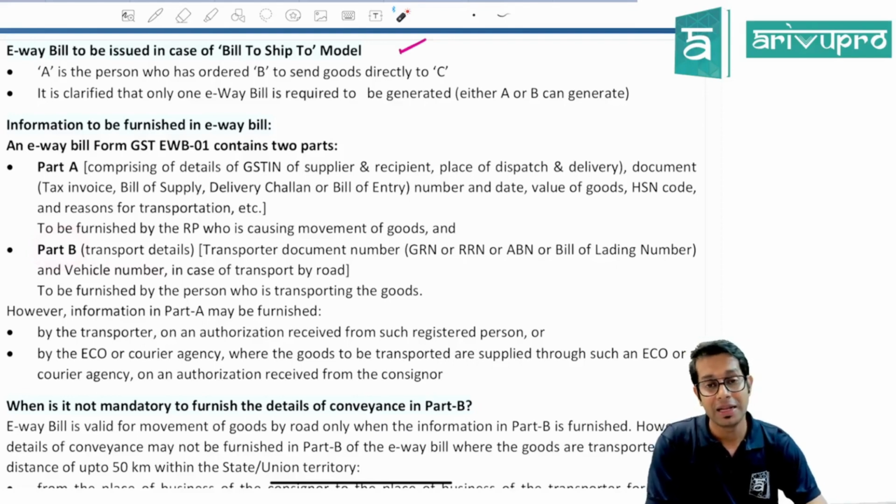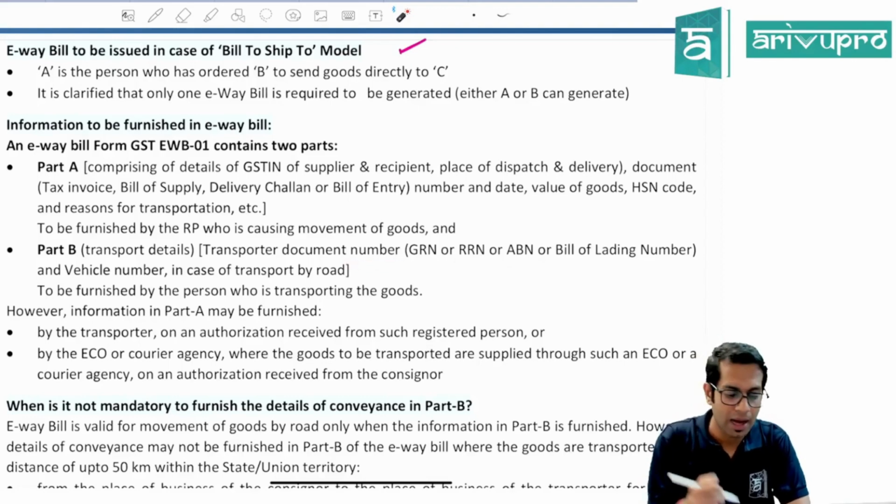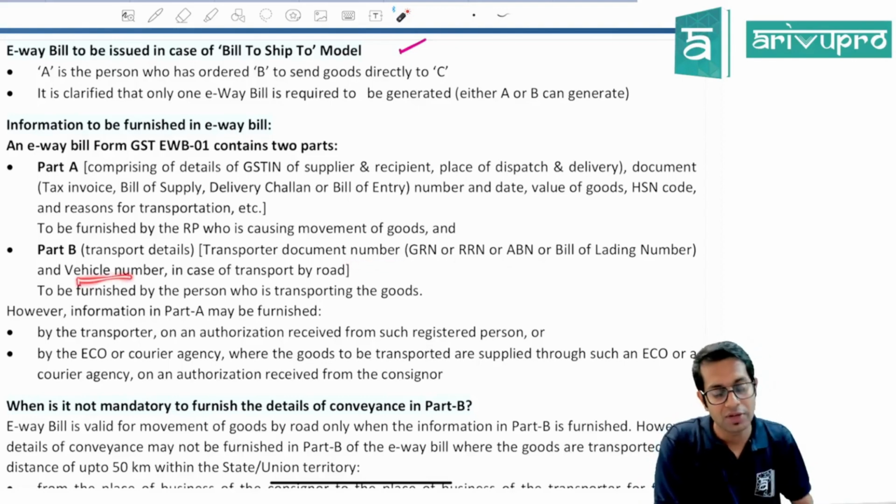In Part B, it will contain the details with respect to the transporter. What is the transporter document number, GRN number, RRN number, AWB number, etc. And what is the vehicle number if the goods are transported by road.